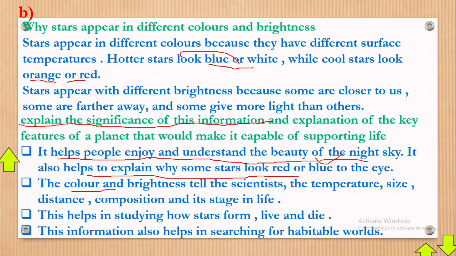Okay, next, the color and brightness tell scientists the temperature, size, distance, and composition at each stage of a star. By the way, from the color and the brightness we can know the temperature. Say if you see blue, you just know, oh, that star is too hot, maybe. Then also the distance, like brightness. If it is dimmer, then you can assume it is very far. If it is brighter, you can assume it is very near.